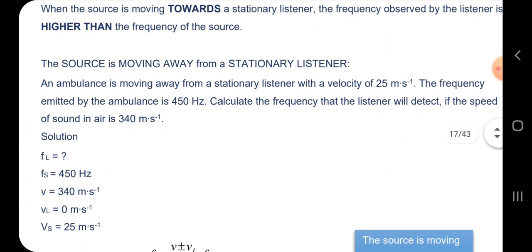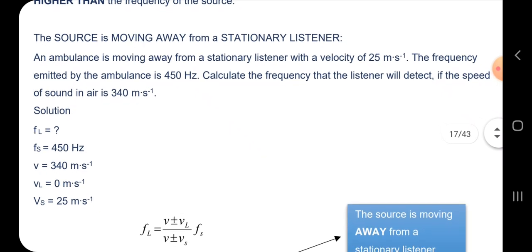And then here we say the source is moving away from a stationary listener. So an ambulance is moving away from a stationary listener with a velocity of 25 meters per second. Whenever they say velocity, it is the speed of the source or the speed of the listener. But in this instance, it's an ambulance, so it is the source. The frequency emitted by the ambulance is 450 hertz, that's Fs.